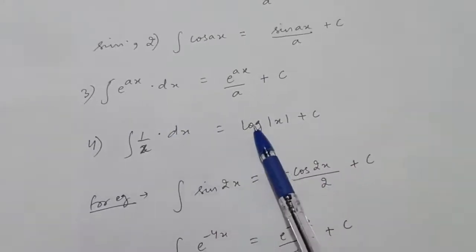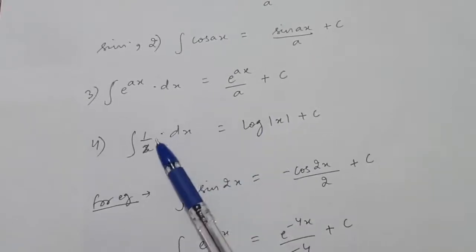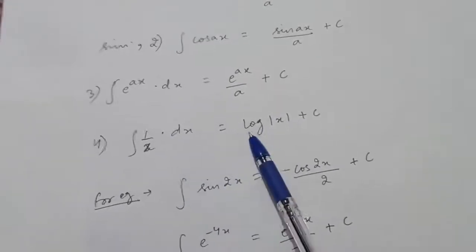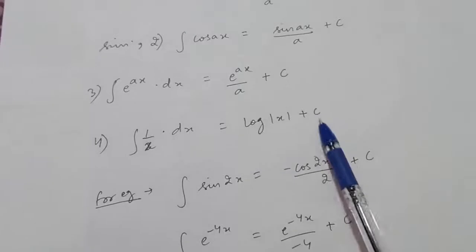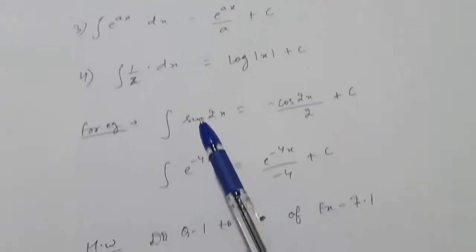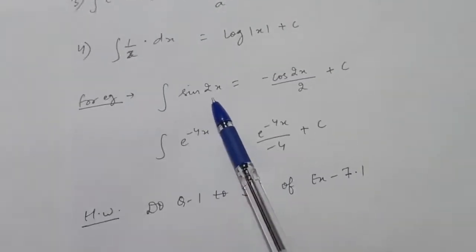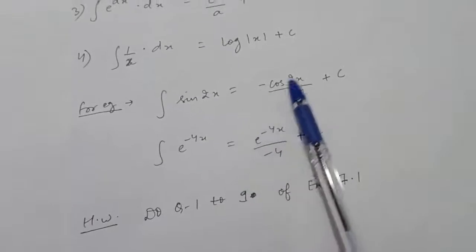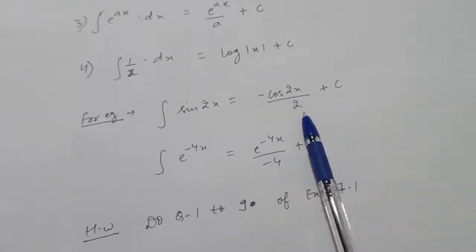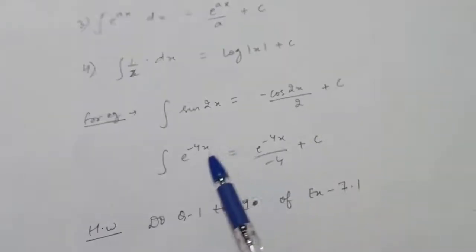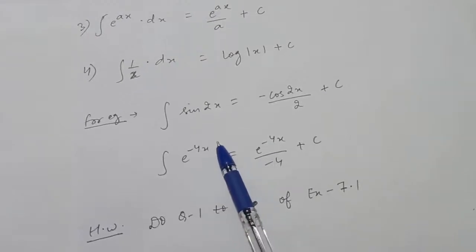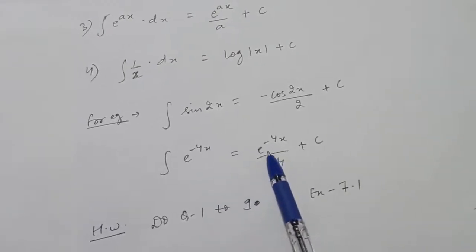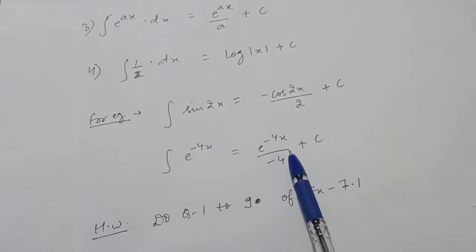Now, the derivative of log x is 1 by x. Therefore the integral of 1 by x is log of mod x plus c. Now see some examples. The integral of sin 2x will be minus cos 2x upon 2 plus c. The integral of e raised to the power minus 4x will be e raised to the power minus 4x upon minus 4 plus c.